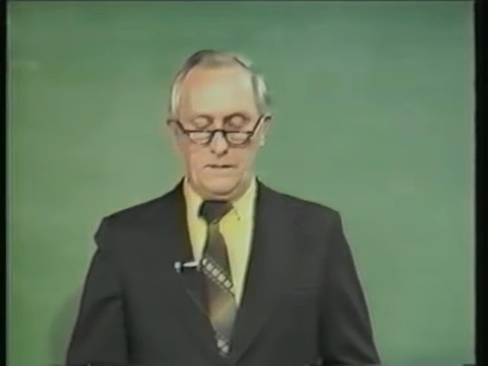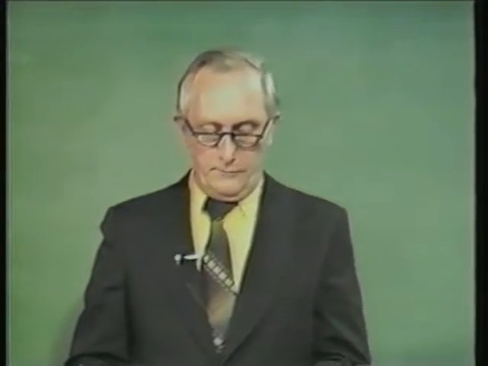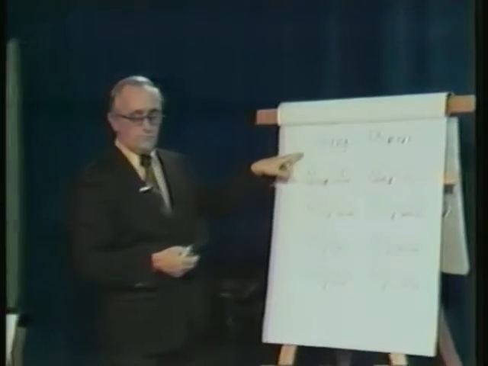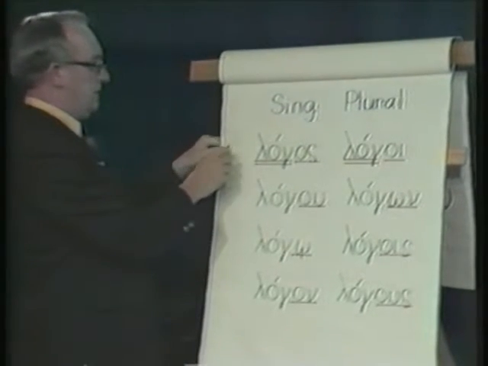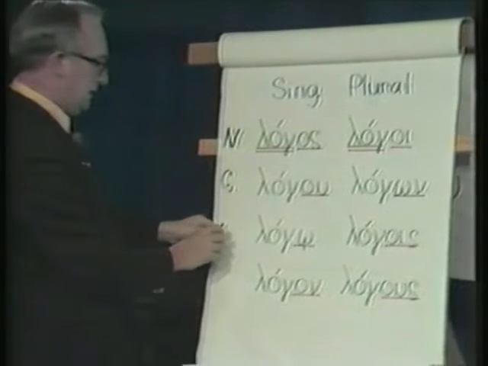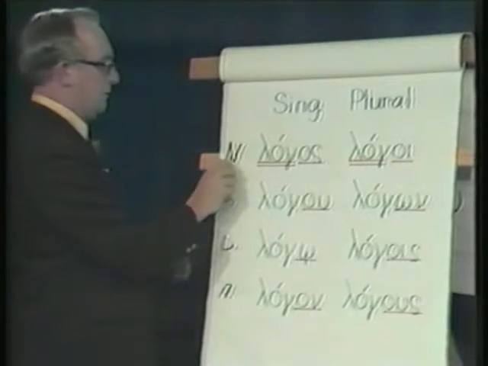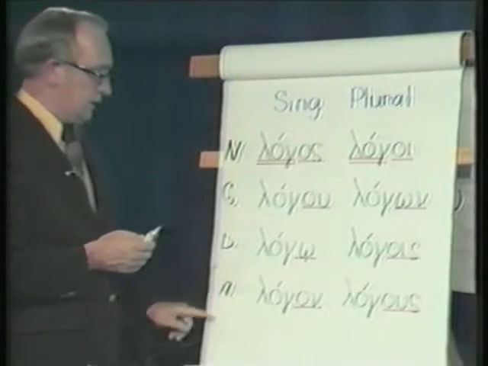That's the vocabulary. And before we go into any of the explanations of the grammar, I'd like for us to look at the forms that we have over on the flip chart. You see here the forms for logos. We have the various cases indicated. This is the nominative, the genitive, the dative, and accusative. Those are the 4 cases that we'll be dealing with.